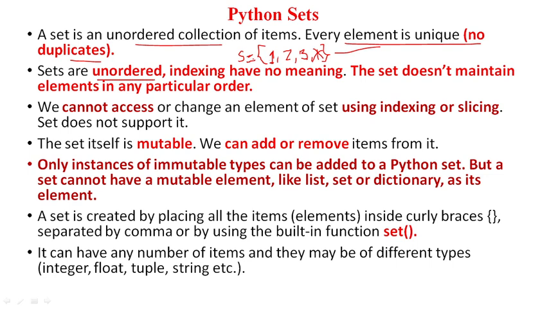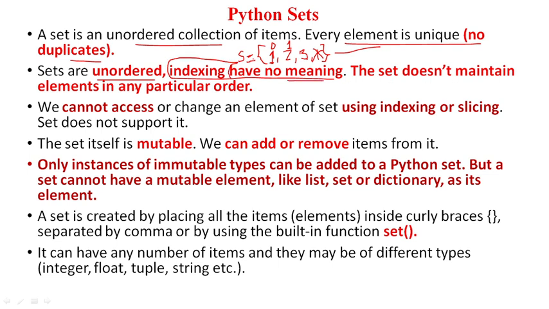Unordered means the ordering in which you stored the data is not maintained. Indexing has no meaning. We cannot say that the first element has index 0 and the second element has index 1, because the data is not ordered.